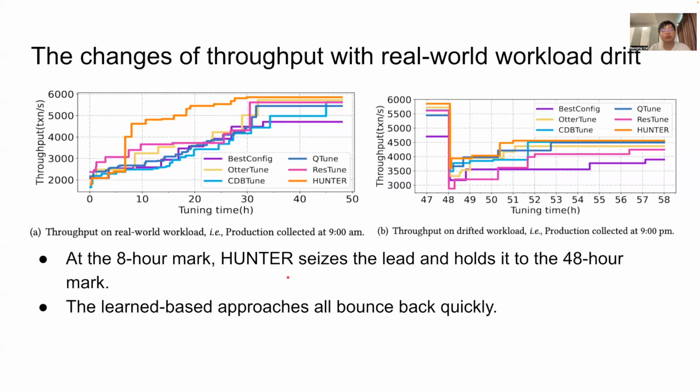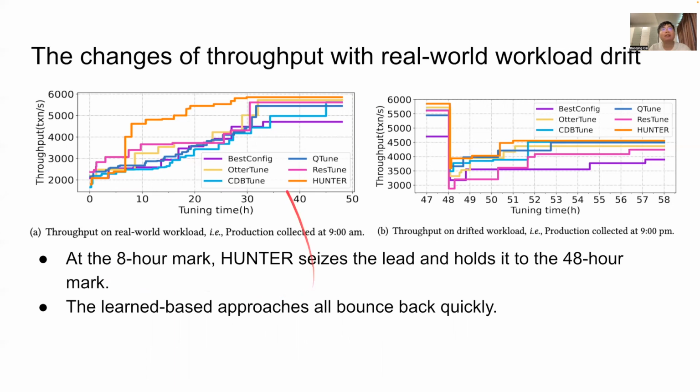And this figure shows the changes of throughput with a real-world workload drift. Figure A shows the curves of the best throughput changes on a real-world workload. For example, production collected from 9 o'clock a.m. Obviously, at the 8-hour mark, Hunter sees the lead and holds it to the 48-hour mark.